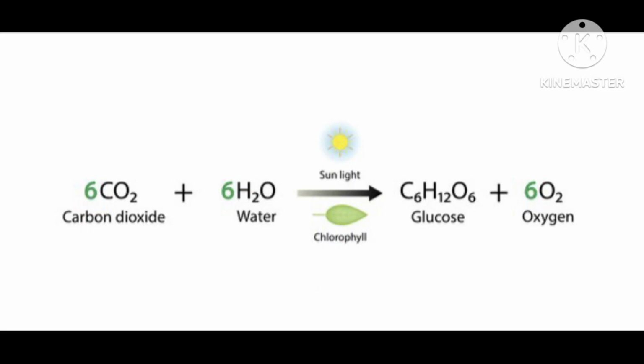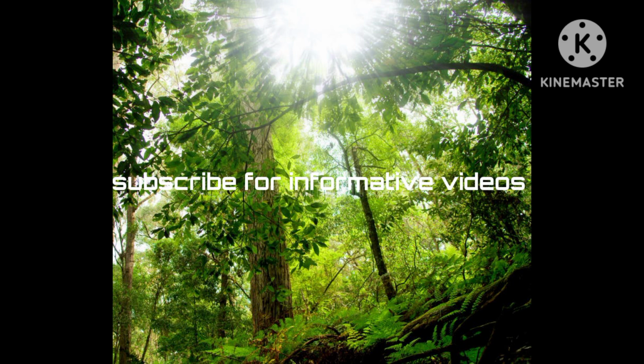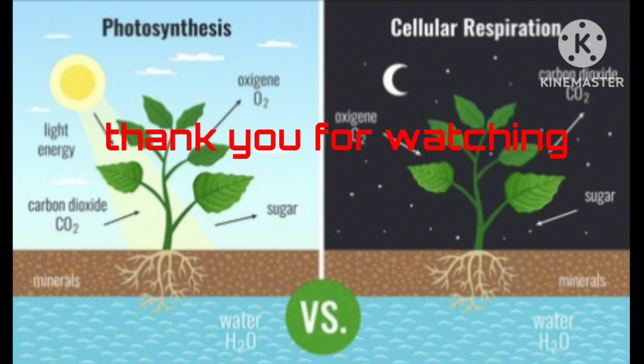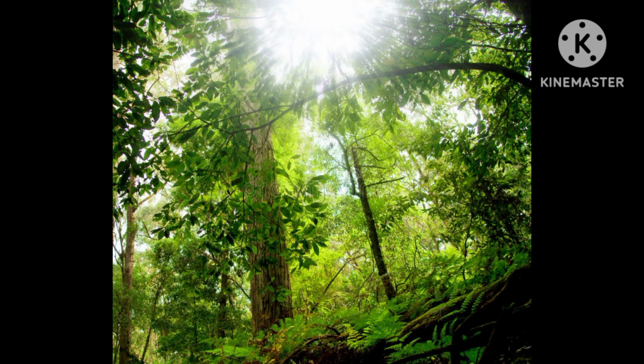to synthesize carbohydrates. The process can be represented in an equation: carbon dioxide plus water, in the presence of sunlight and chlorophyll, gives carbohydrate plus oxygen. During the process, oxygen is released. The presence of starch in leaves indicates the occurrence of photosynthesis. Starch is also a carbohydrate.